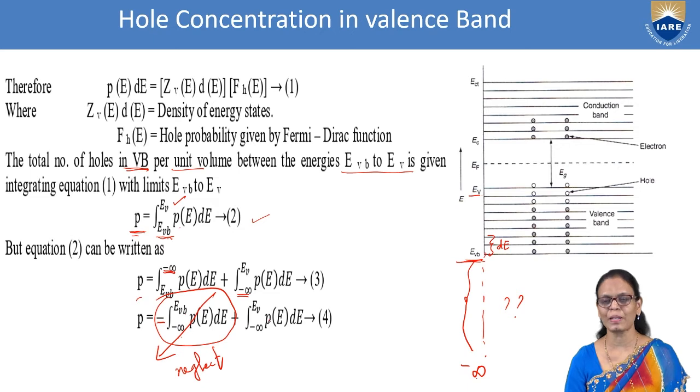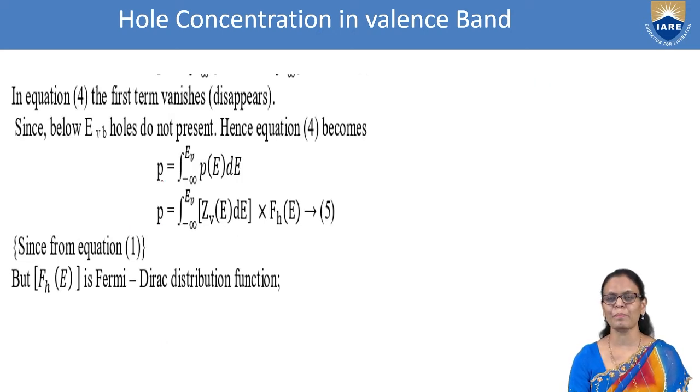So now p simply becomes integral minus infinity to EV, P of E dE. I hope you understand how, for the sake of convenience, we have split the integral, identified the region where there are no holes, and neglected it.